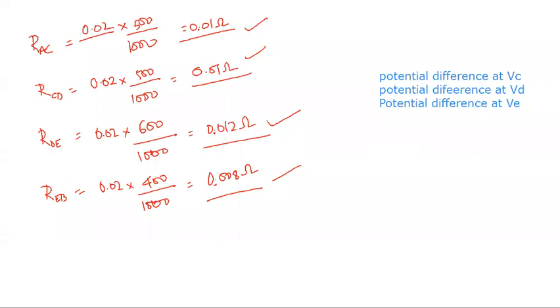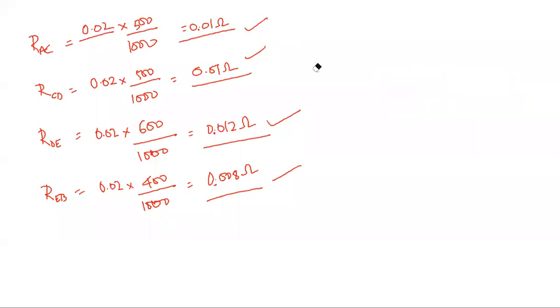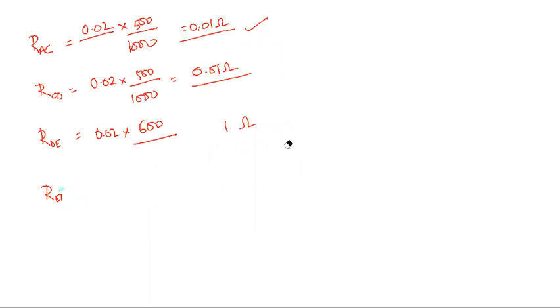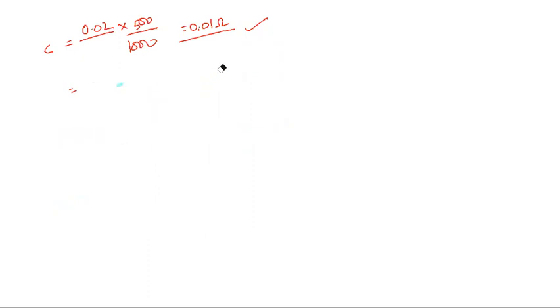You can find out at each and every point that is present there. This is how you can compute the potential difference at each and every point, and later on you can find out the potentials at each and every loading condition. This is how you can find it out, and I'll be sending you the solutions of this problem soon.